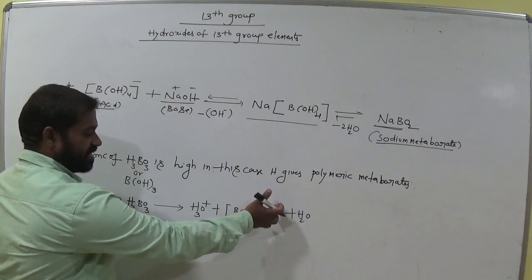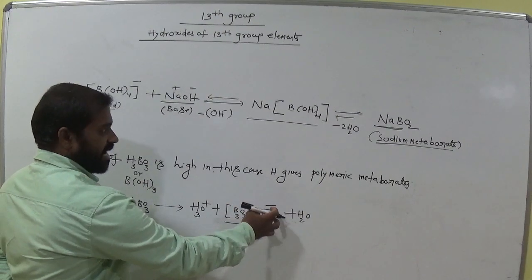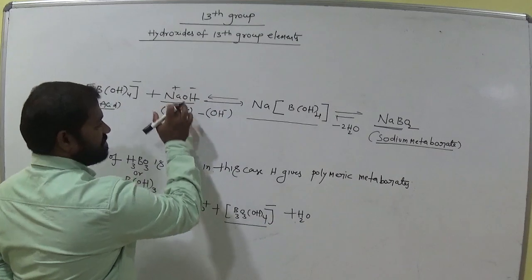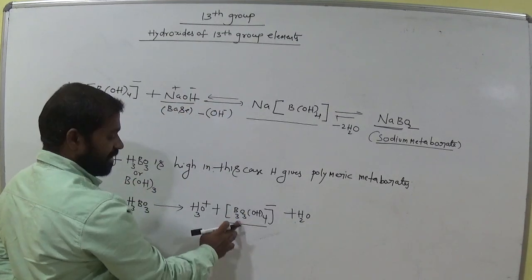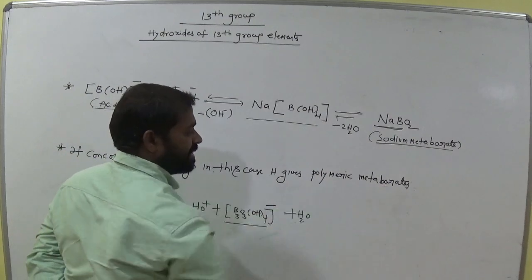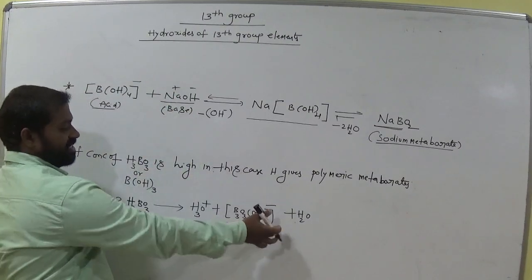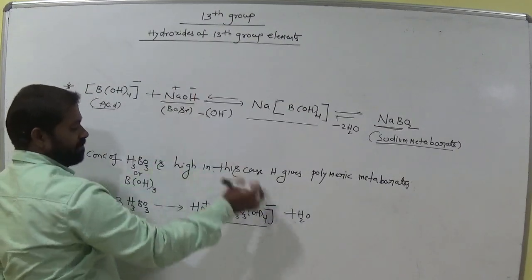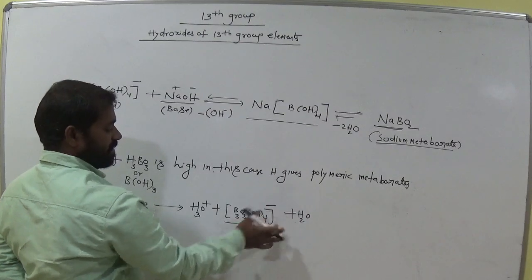Suppose this is interacting with sodium, it gives Na. The sodium is combined here, it is neutral, am I right? B3O3(OH)4Na, we call it polymeric metaborate. Is it clear? This sodium combined here, Na plus and minus, what happened? Zero, okay, remember this.